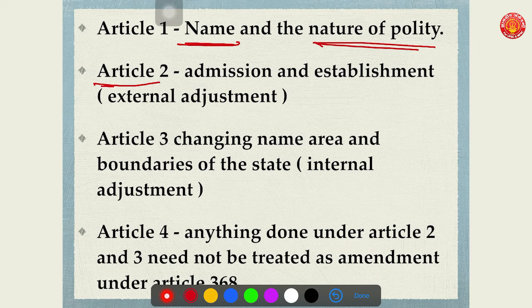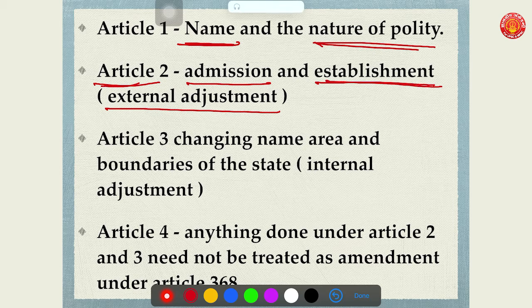Second, Article 2 talks about admission and establishment of new states. Basically, Article 2 talks about external adjustment. It means taking certain territories inside India from outside the territory of India. Third, Article 3 talks about changing the name, area and boundaries of the state. So basically Article 3 talks about internal adjustment.